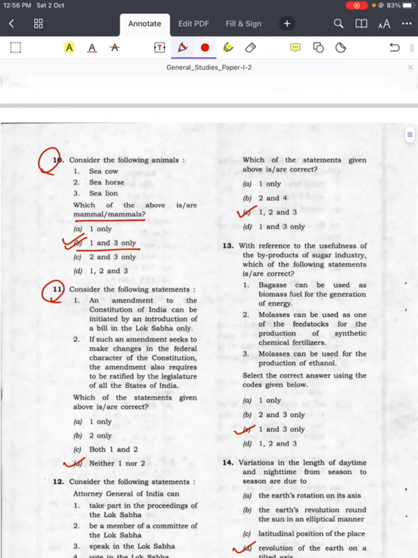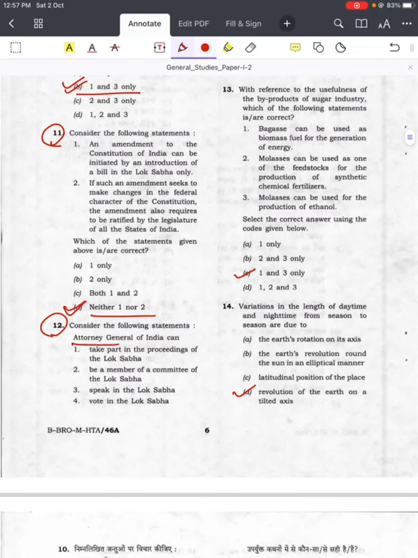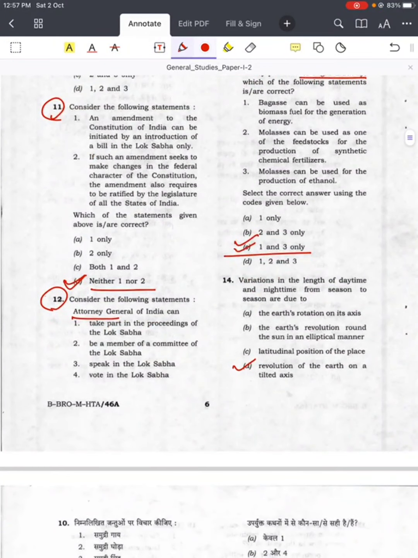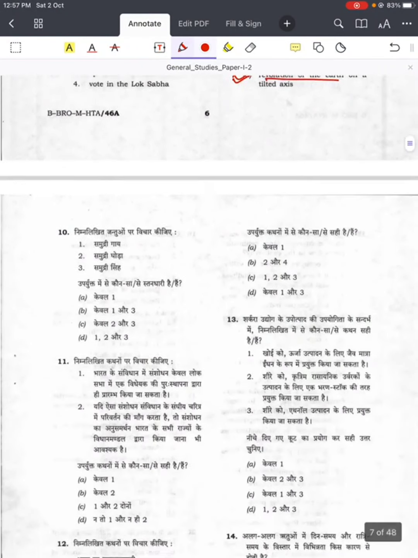Question number 11, answer is D, neither 1 nor 2. Question number 12, Attorney General, answer is C, 1, 2 and 3. Question number 13, byproducts of sugar industry, answer is C, 1 and 3. Question number 14, variations in the length of daytime, answer is D, revolution of earth on tilted axis.